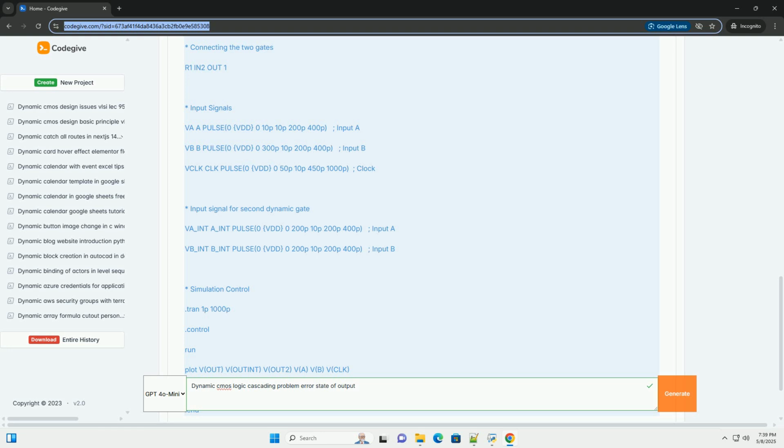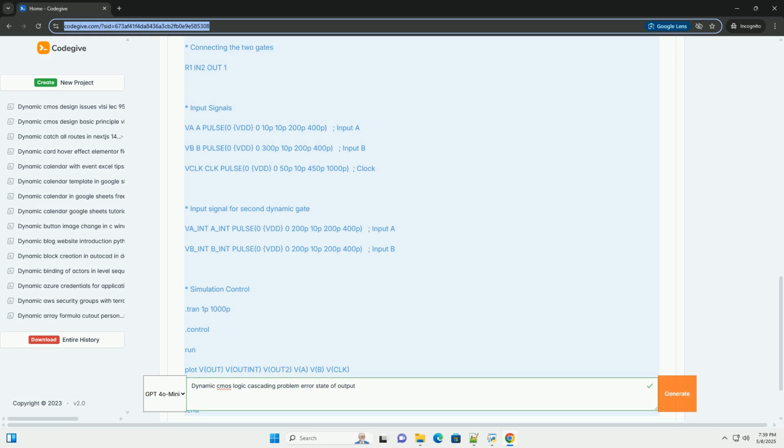Evaluation network, NMOS pull-down network consists of NMOS transistors arranged to implement the desired logic function. During the evaluation phase, clock is high, this network potentially discharges the output node to ground, logic 0, depending on the input signals. Clock signal controls the precharge and evaluation phases.